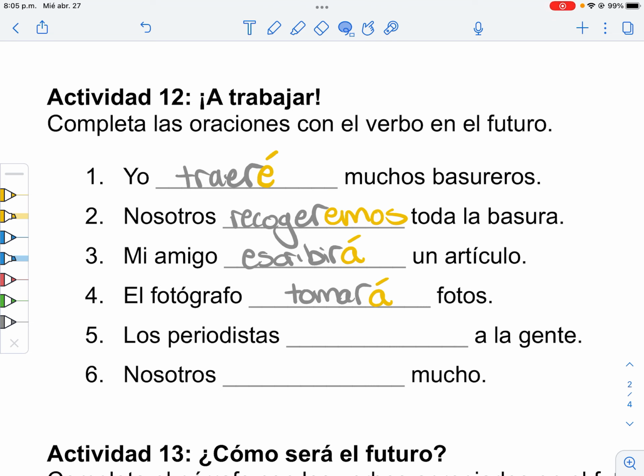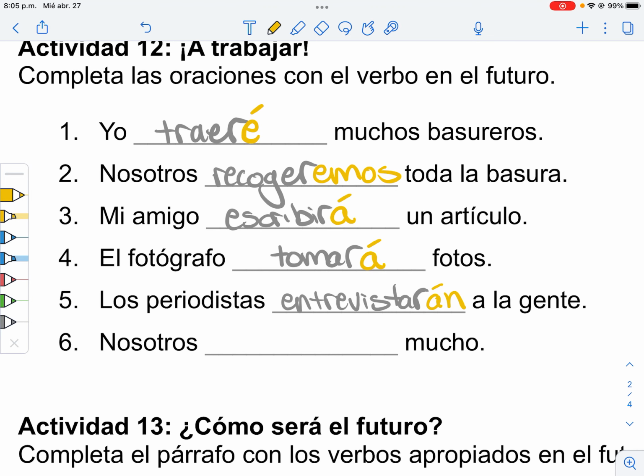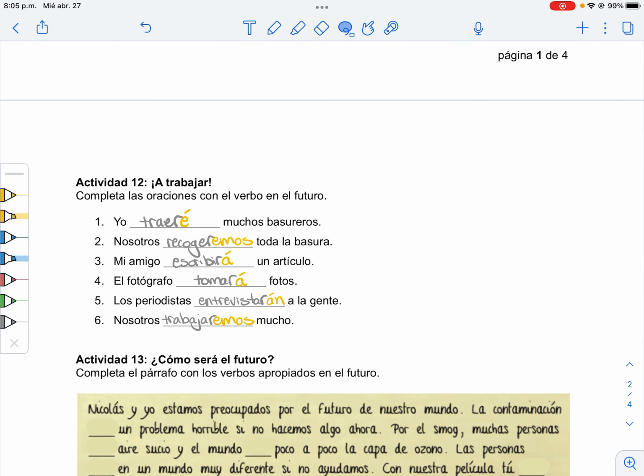Los periodistas. What are we having? Entrevistar. And we should probably spell it correctly. Entrevistar. And then the ellos ending is an. Entrevistarán a la gente. Whew. It's a really long word. Oh well. And finally, nosotros with trabajar. We will work. Trabajar. And then we need that nosotros ending. That hemos. Trabajaremos mucho. And there it is. That's the future tense. That's how you conjugate. Isn't that lovely? Amazing.